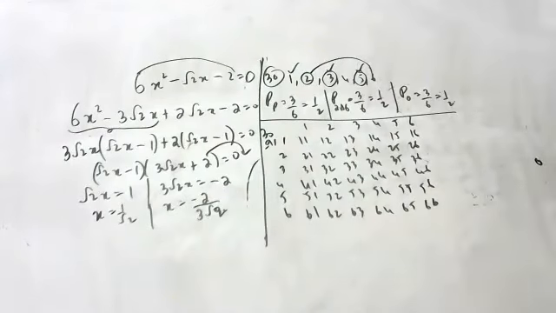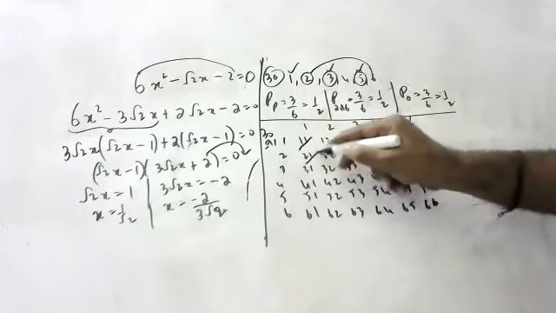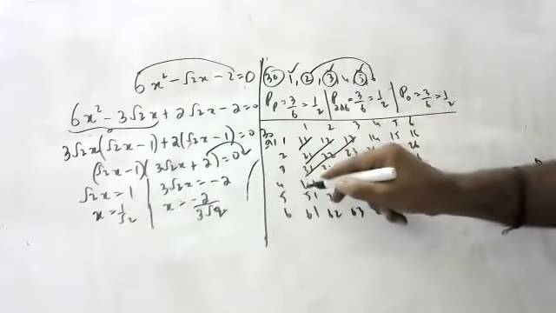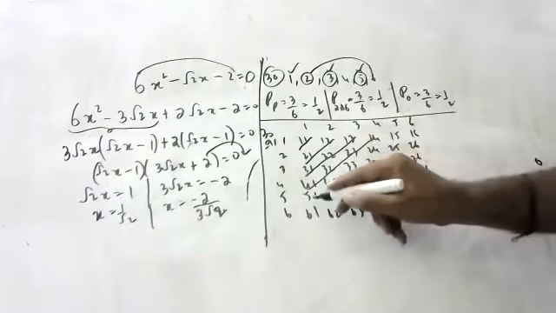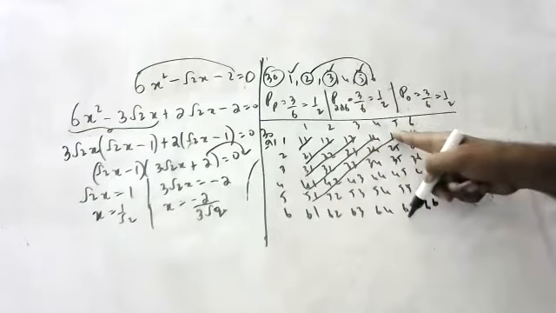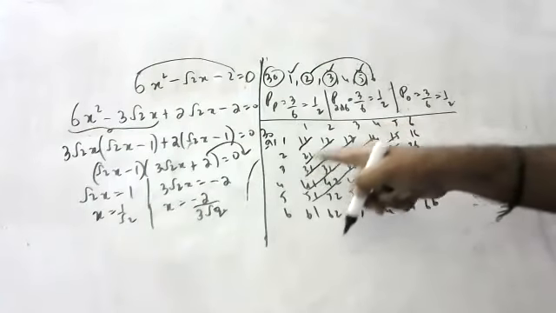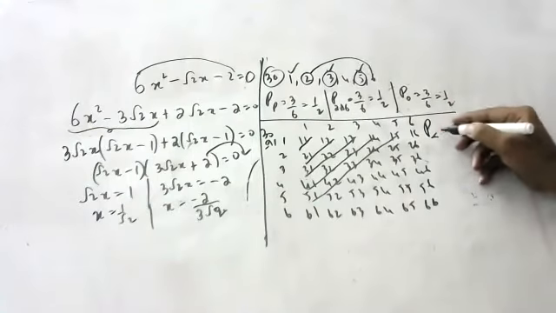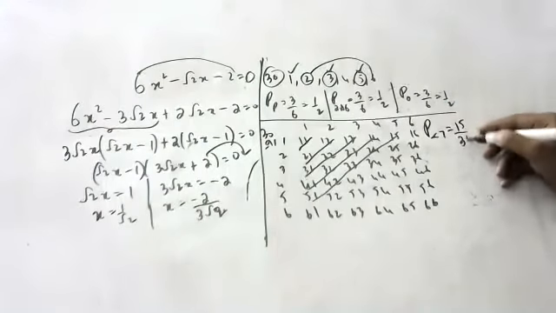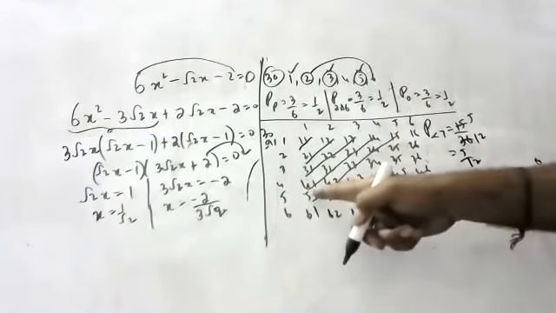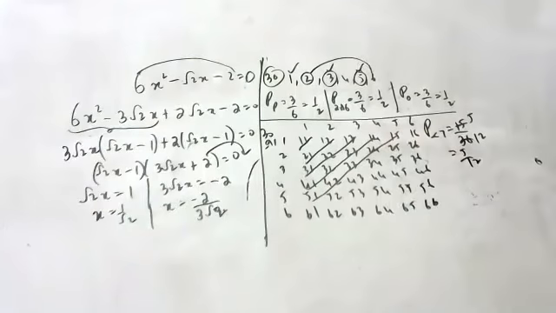Sum should be less than 7. This is 2. This is 3. This is 4. These all are 5. These all are 6. 1, 2, 3, 4, 5, 6, 7, 8, 9, 10, 11, 12, 13, 14, 15 by 36. Probability of sum less than 7 is 15 by 36, that is 5 by 12. Less than 7 is up to 6 only, children. Be careful, children.